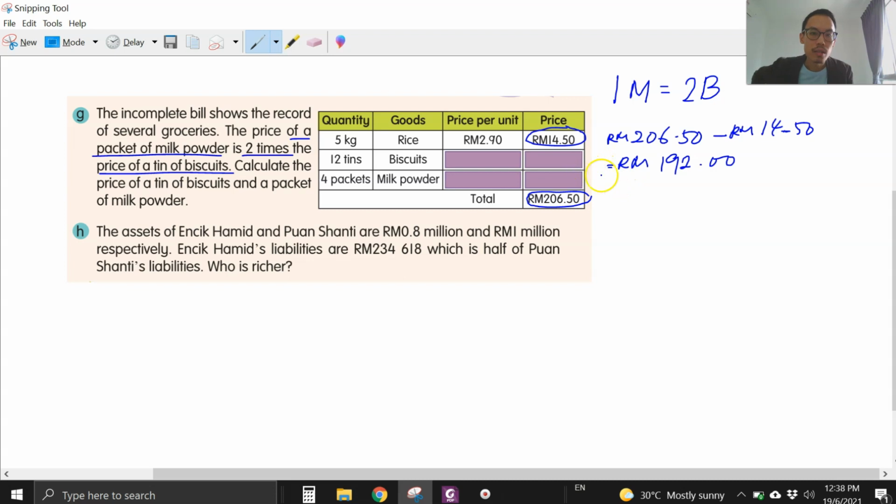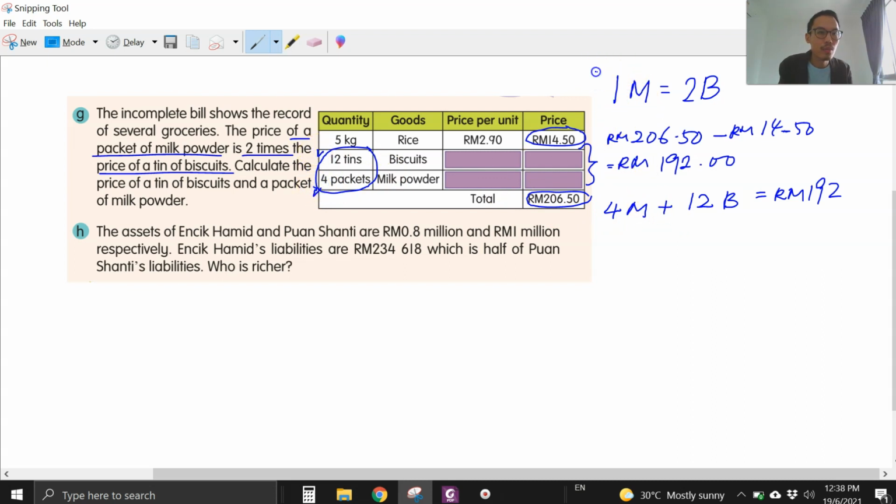Okay, so 192 ringgit is for the biscuits and the milk powder. Okay, jumlah biskut dan susu ialah 192 ringgit. Okay, now what we can see here is the total is 4 packets of milk powder and 12 tins of biscuits for 192 ringgit. Okay, jumlah 192 ringgit sama dengan 4 paket susu, tengok bigsini, dan 12 tin biskut.